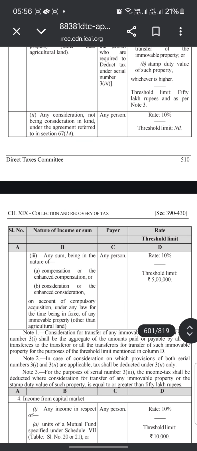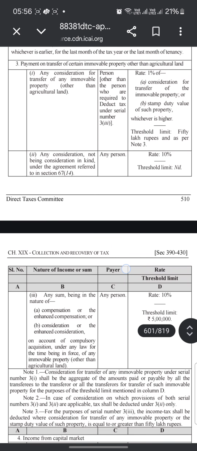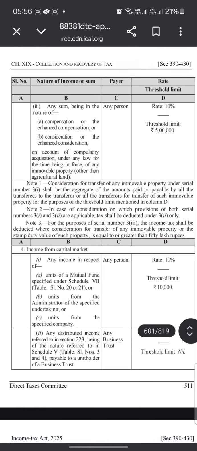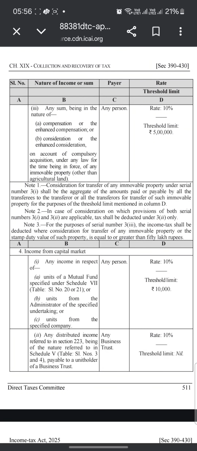And any consideration not being in kind, under the agreement referred to in section 67 subsection 14, the rate would be 10% and the threshold limit is nil. Any sum in the nature of compensation or enhanced compensation, or consideration or enhanced consideration, on account of compulsory acquisition under any law for the time being in force of any immovable property other than agricultural land, the rate is 10% and the threshold limit is 5 lakh.